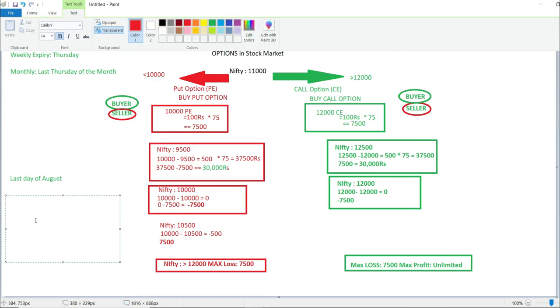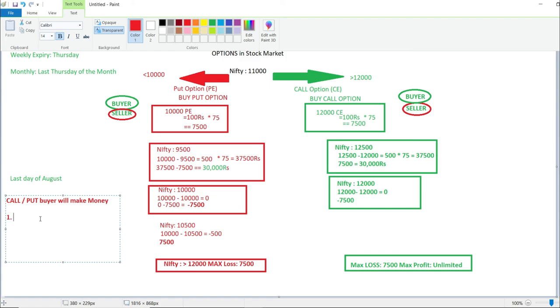Buyer's perspective: when will a call or put buyer make money? Whatever he has predicted, in this case he predicted the market will go beyond 10,000, or in this case he said the market will go above 12,000.